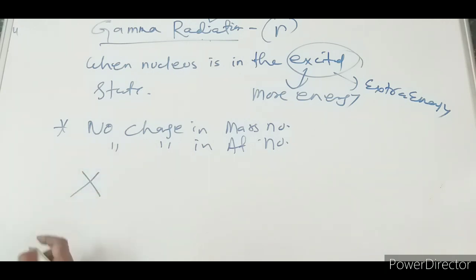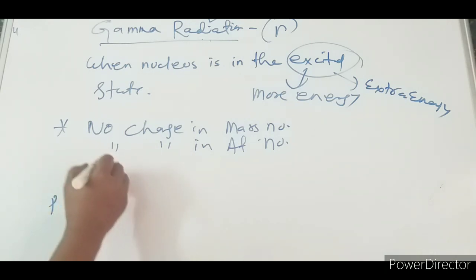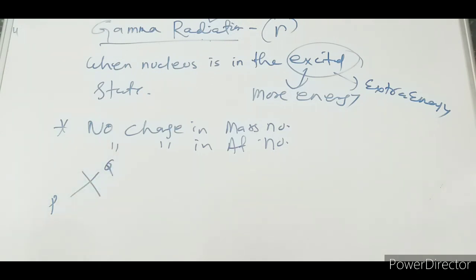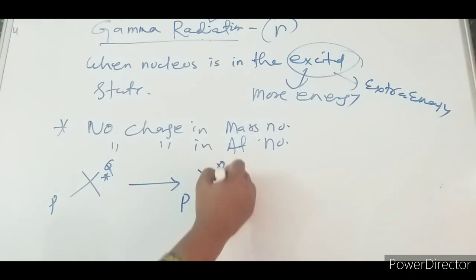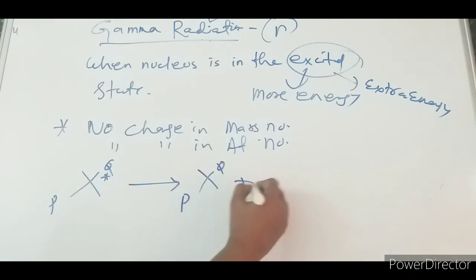So if I am taking X, the same as usual, I will take P and Q. But here one star will be represented. The star will show that it is in the excited state. So here we get the same P and Q, and along with that we can write gamma radiation.